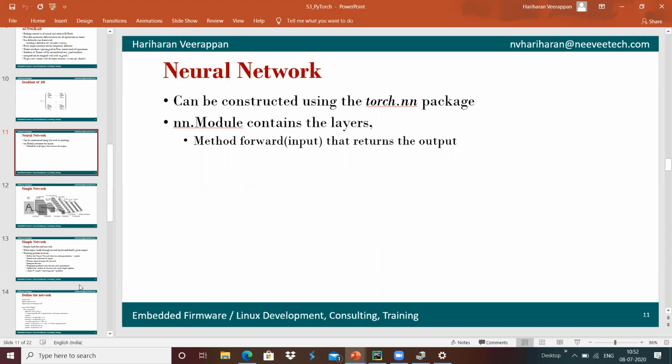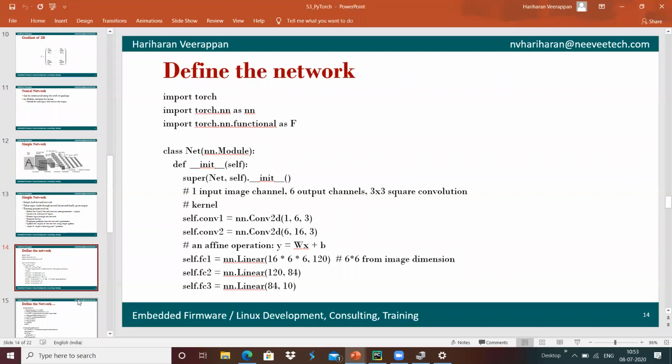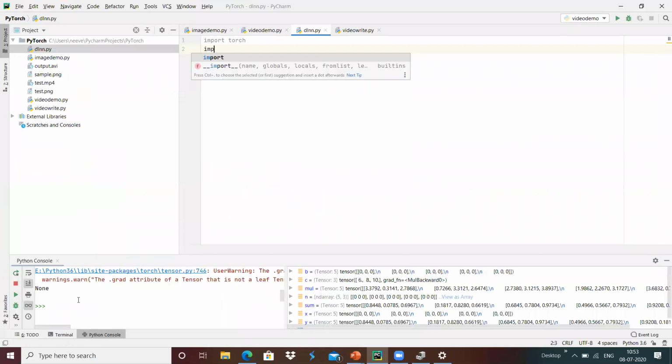So I'm going to do import torch.nn as nn, which means wherever we want to use torch.nn, we can use nn directly.